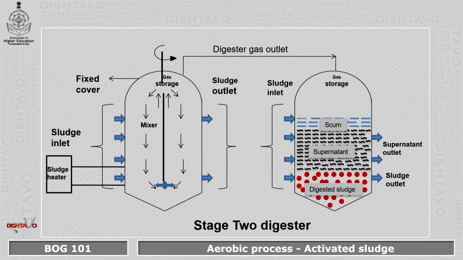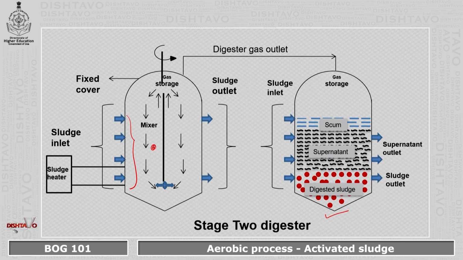Now the second one is the stage 2 digester. Again here, two tanks are used. The first is similar to the stage 1 tank and the second is an independent tank, called a stratified tank or secondary tank. In the case of the first tank, again the sludge is added with the help of the sludge inlet. Here the sludge will be added.